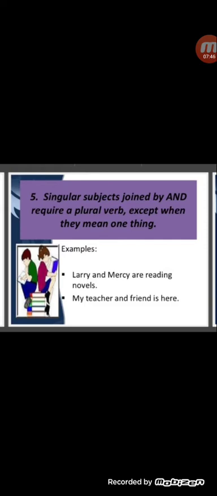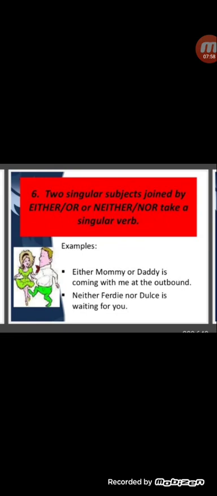If the same person or the same thing is there, then at that time the verb will be singular. Otherwise, it will be plural. Next, point number 6. Two singular subjects joined by either or, neither nor take a singular verb.